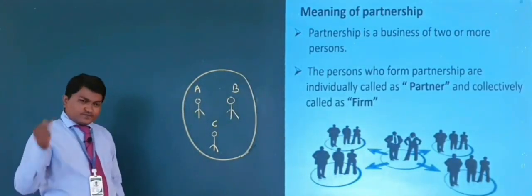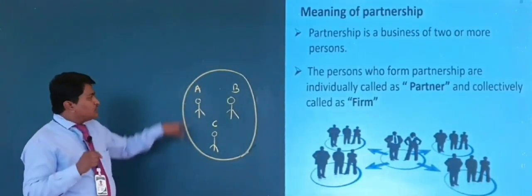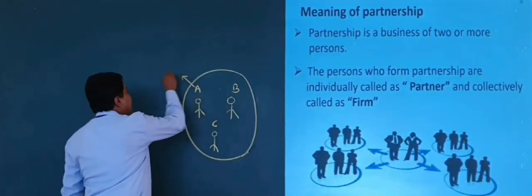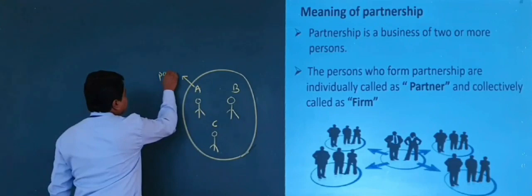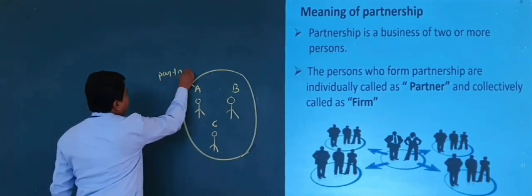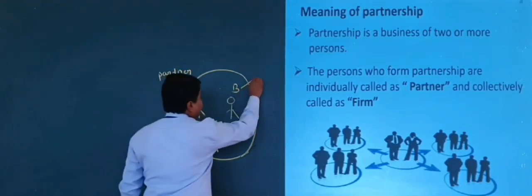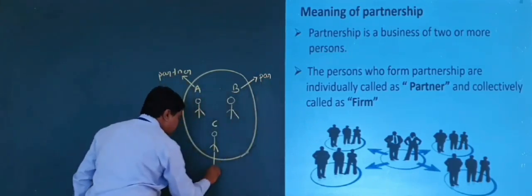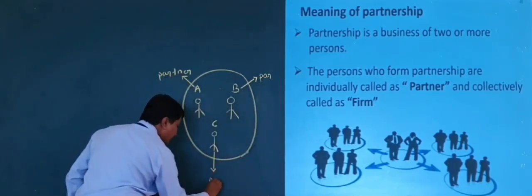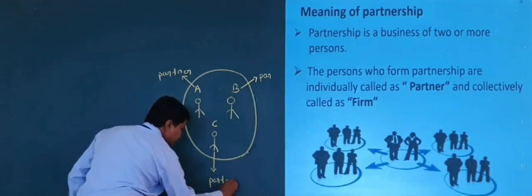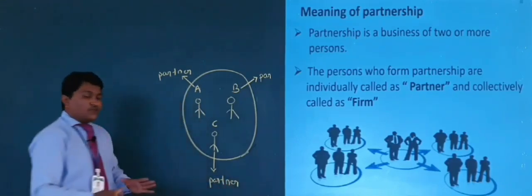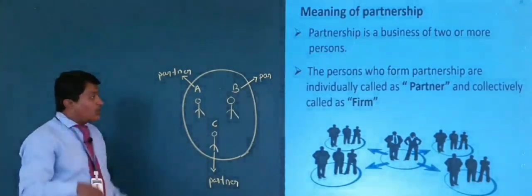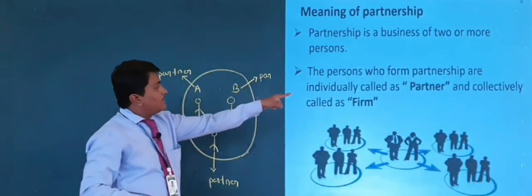Here, if we individually call A, then we call A a partner. B is also a partner, and C is also a partner. Right? If you call A, B and C individually, then we call each a partner.